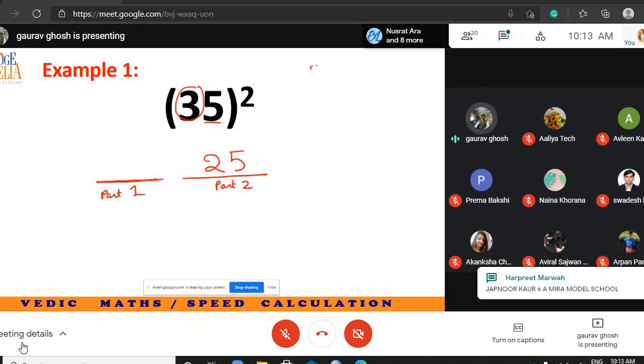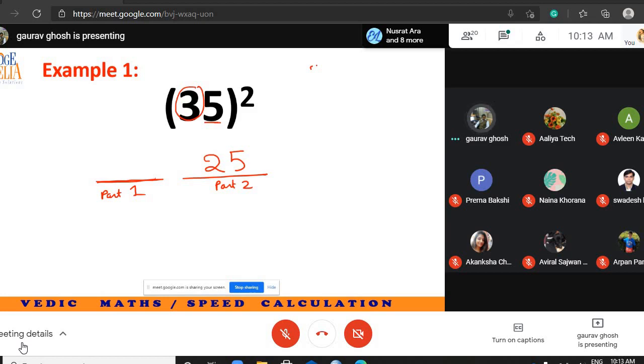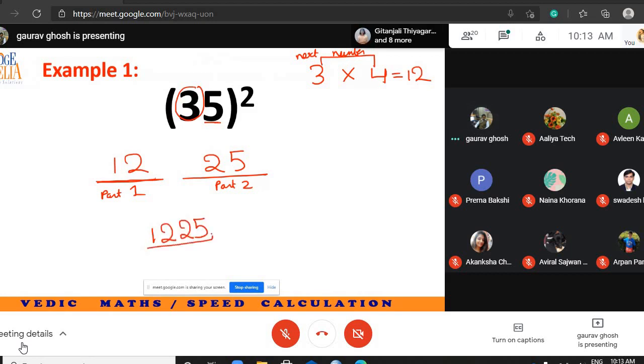So take 3 here and multiply it with its next number, which would be 4. So 3 into 4 is 12. You can check on your calculator. This is the answer.